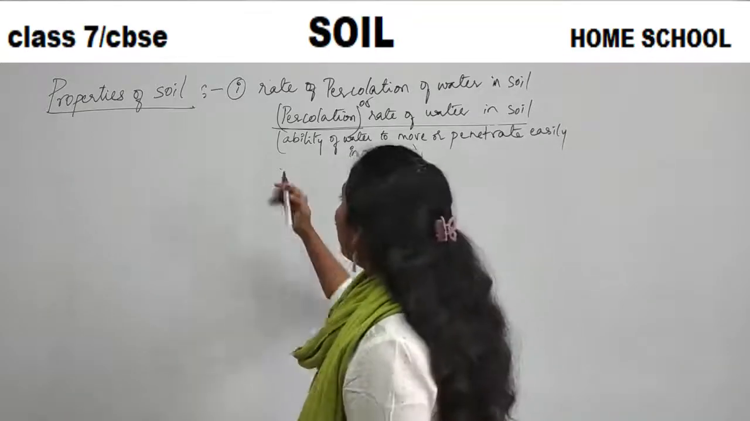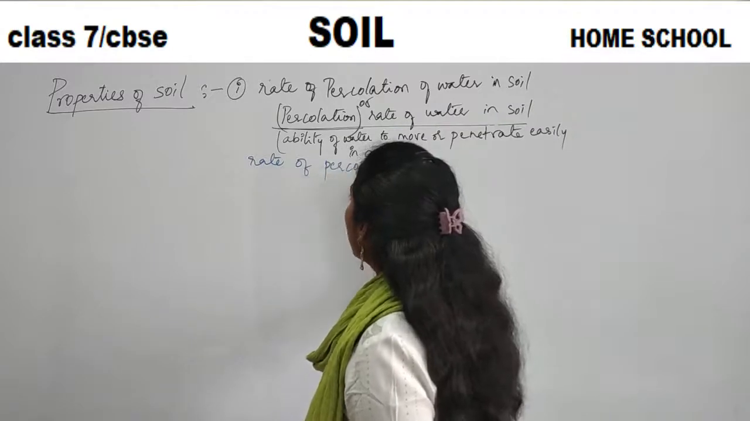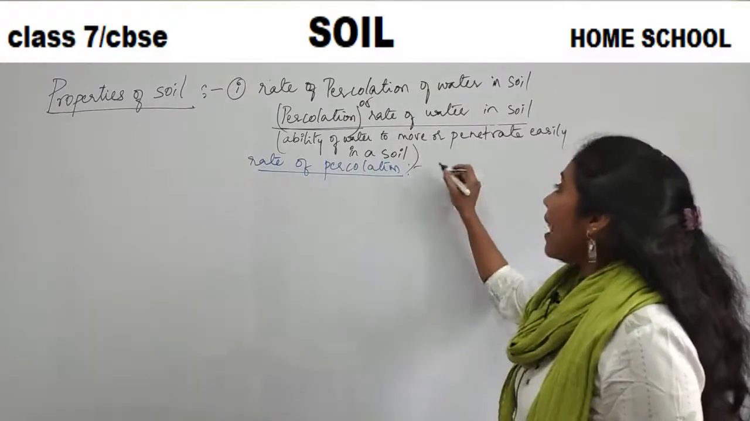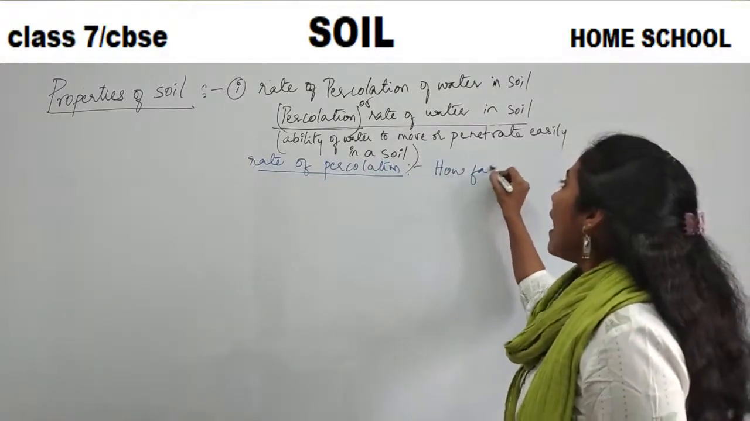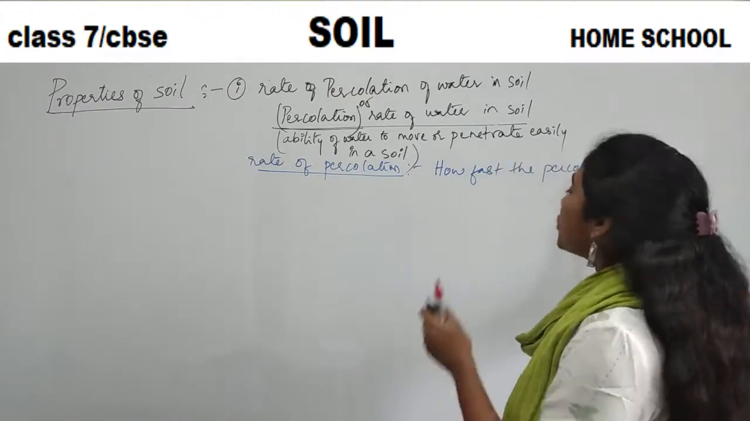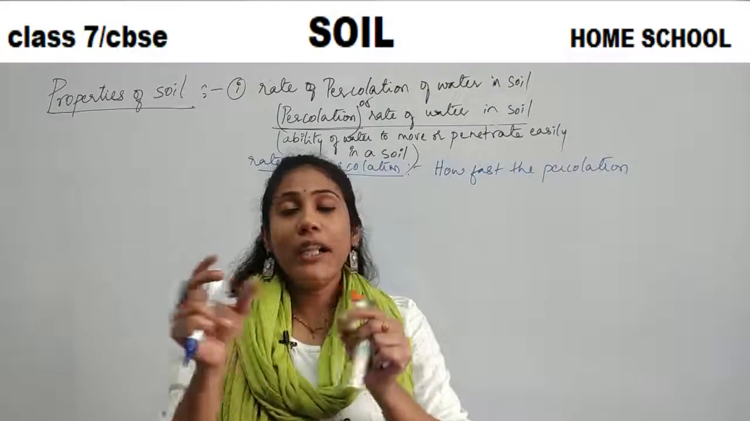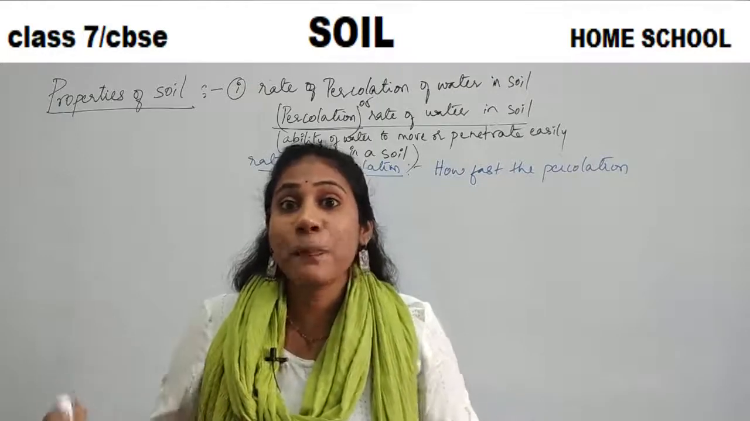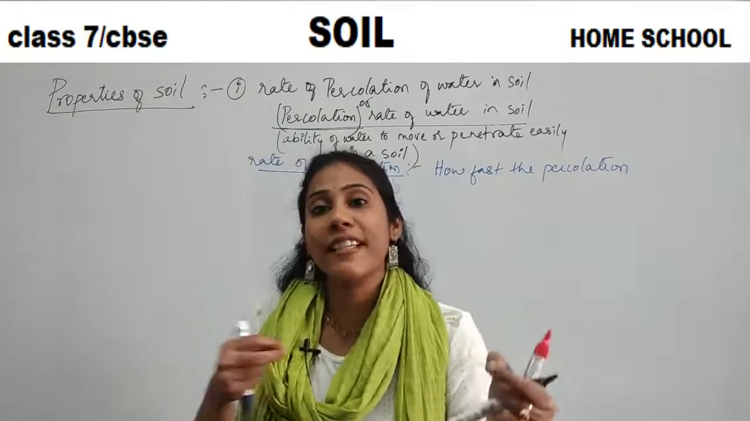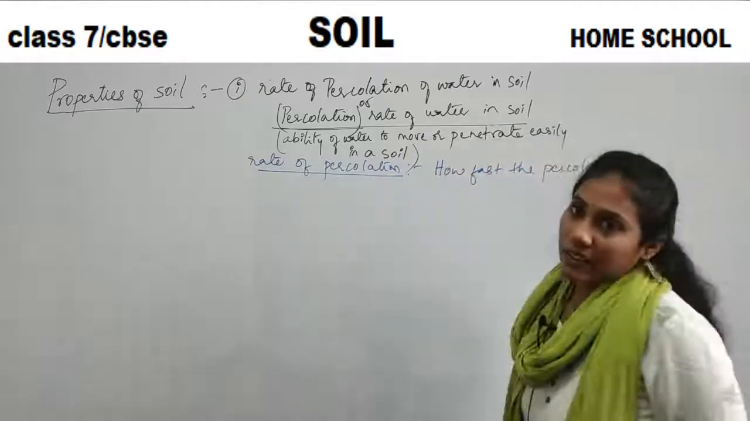Now, what is the meaning of the phrase rate of percolation? Rate of percolation means how fast the percolation is taking place. In how much time the water is moving into the soil particles. That is called the speed of percolation. The speed of percolation, how fast the water is moving in between the soil particles, is called rate of percolation.